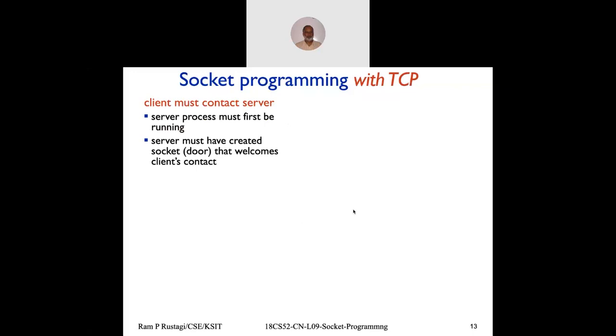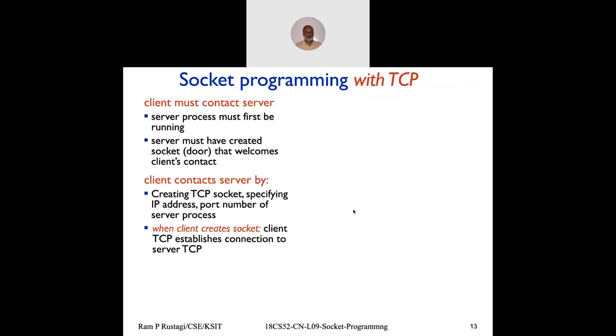And server would have created a door, like, bound to the OS. And then first in TCP, the client has to connect. So the client would create a socket and connect to the server, and once it connects, this becomes a file handler, and we don't have to specify the IP address and port number every time.